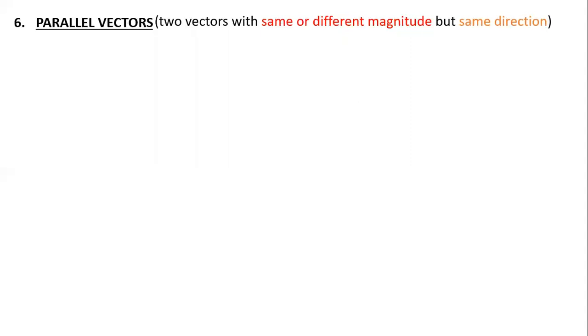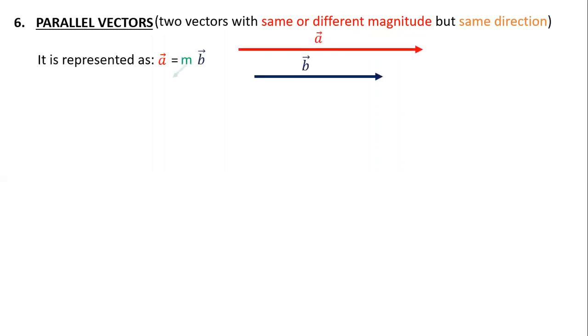So parallel vectors are those which have the same direction, but the magnitude may or may not be same. Under that, if magnitude is same, equal. If magnitude is different, like. So in general, I'm just giving the formula for it: A will be M times B, M as scalar. Now if M value is 1, it will be equal vectors. If M value is a certain fraction, decimal or any other integer, they will be like vectors. So like and equal are part of your parallel vectors.